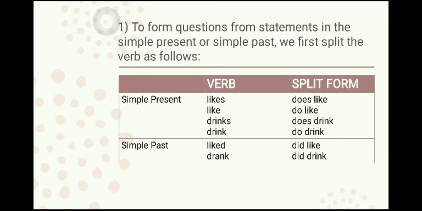Now, when the verb is simple past, for example liked or drank, then for liked we will use did like, and for drank also we will use did drink. The only thing that you have to be careful about is that whenever it is past tense, we will use the word did. But the main verb, that is the root verb, will be in the first form. Liked will be like and drank will be drink. We then place the subject of the sentence between the two words of the split verb.